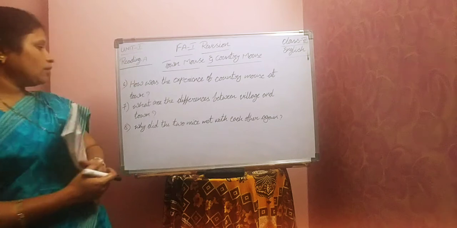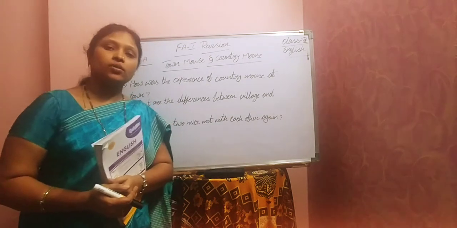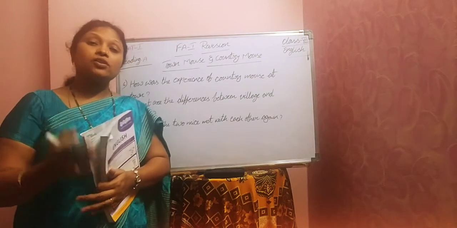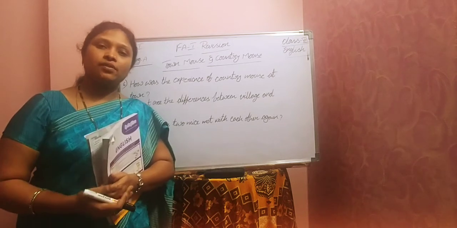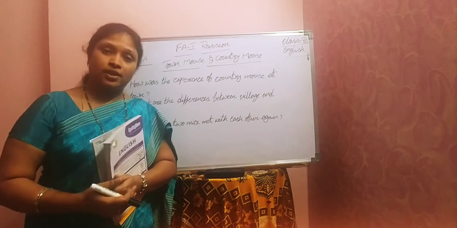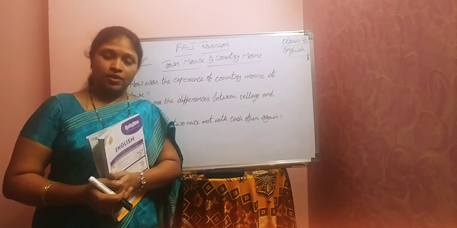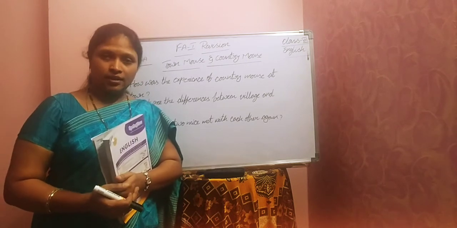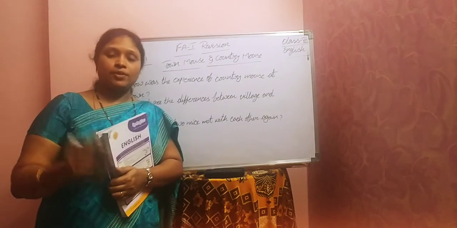Next question. What are the differences between village and town? This is a general question. What are the differences that you can observe between town and village? It's a very easy question, right? From your lower classes onwards, you have been learning this. In towns generally the population will be very high. Population means the number of people living in a particular area. In villages, we can find less population. That is number one.